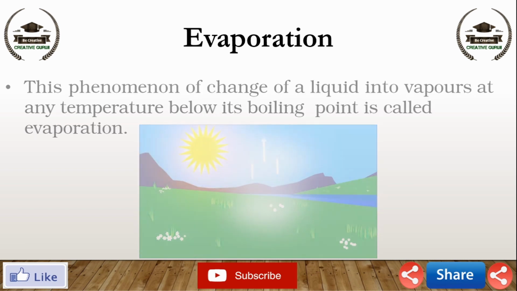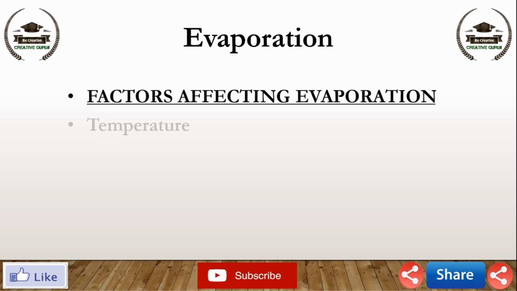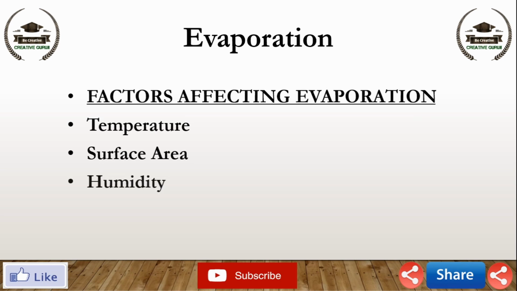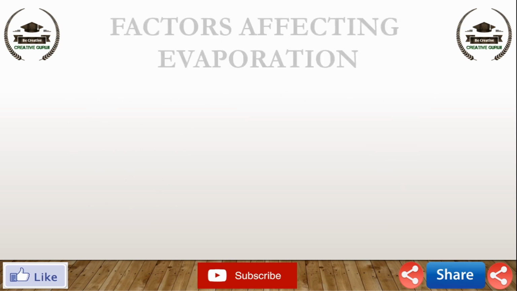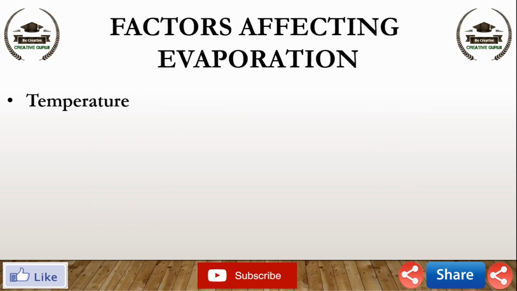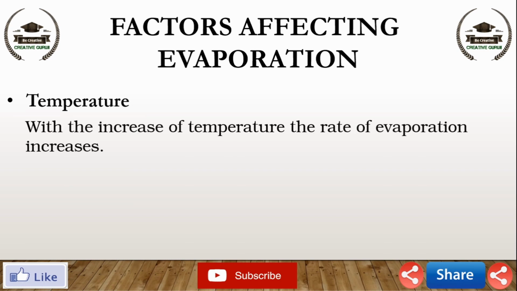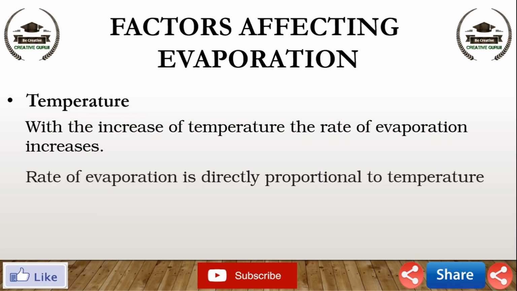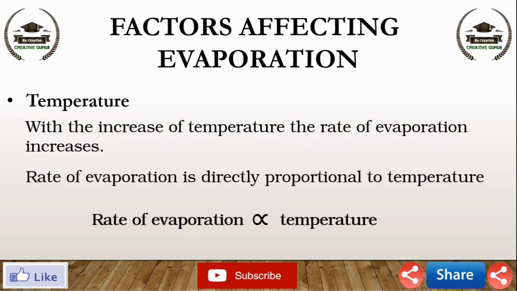Now let's talk about the factors affecting evaporation. First, temperature. Second, surface area. Third, humidity. Fourth, wind speed. Detailed discussion of these factors. First factor that affects the evaporation is temperature. With the increase of temperature, the rate of evaporation increases. It means rate of evaporation is directly proportional to temperature. With the increase of temperature, a greater number of particles get enough kinetic energy to go into the vapor state.